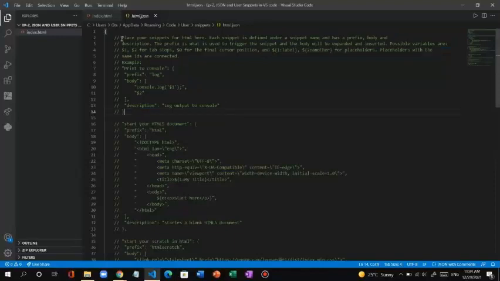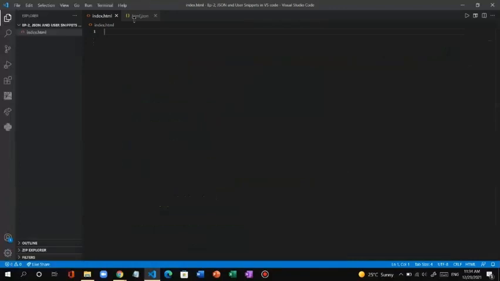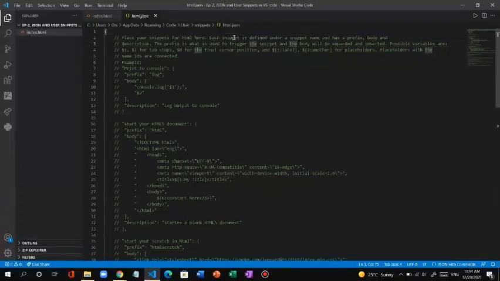It will say place your snippets for HTML here. Each snippet is defined under a snippet name and has a prefix, body and description. The prefix is what is used to trigger the snippet. It means for snippets which you want to make for HTML, you need to place them here, and each snippet is made under a snippet name. They give an example, print to console.